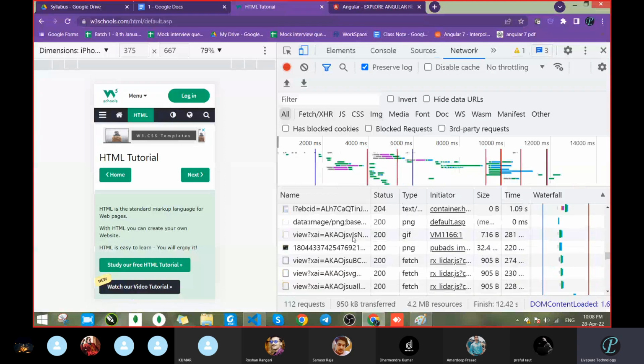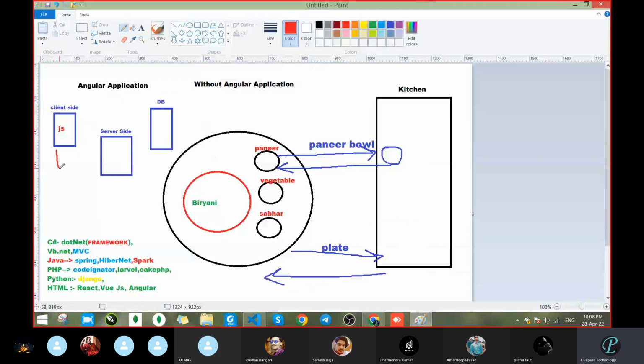Then from the server, what happened? Database contact. Then it came back. Means when we requested from the client side, it went to the server, and then the server contacted the database.